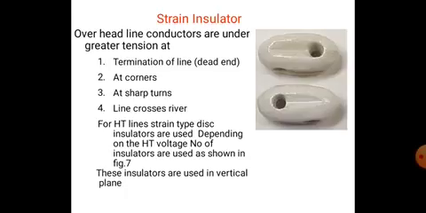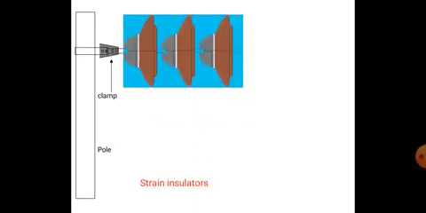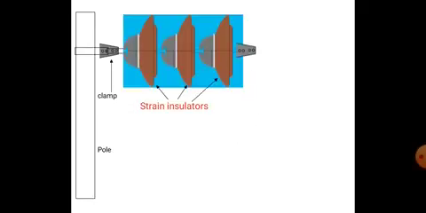These insulators are used in the vertical plane. Here is the pole, these are the cross arms, and the clamp. Here is the insulator. These are the strain type insulators and the conductors. So at the place of a dead end, only strain type insulators are used.